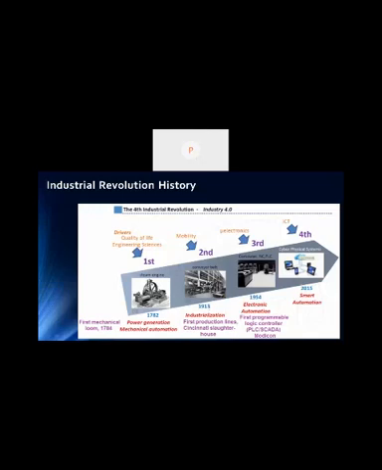Because of electricity, we had conveyor belts, and production improved a little more. Then the third revolution came when electronics was invented. All the big electrical parts were converted to electronics, and we had better productivity at better cost.